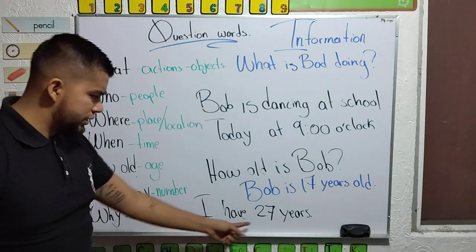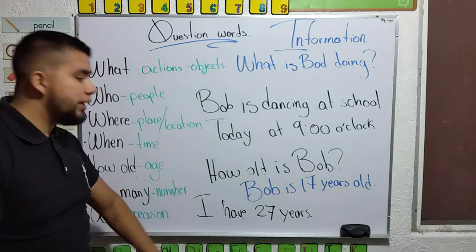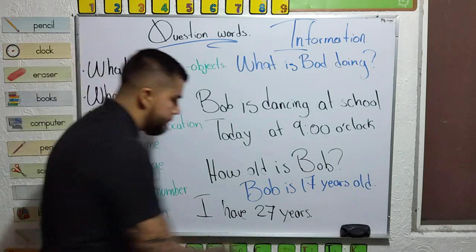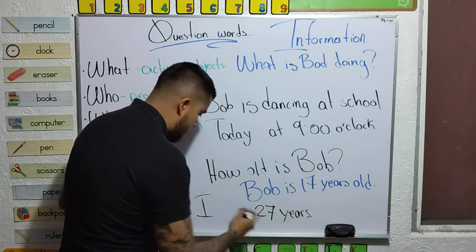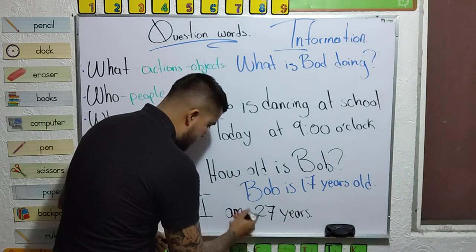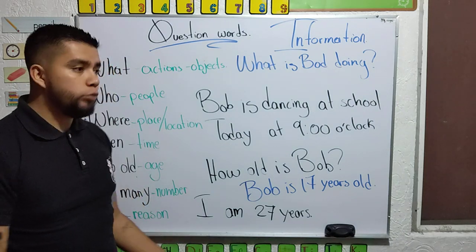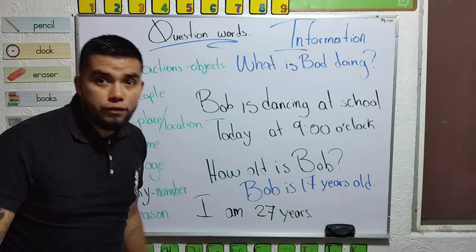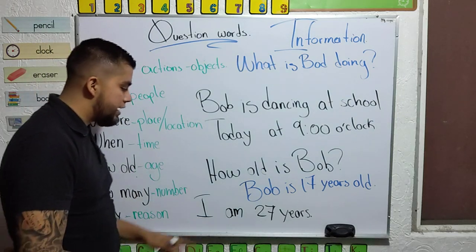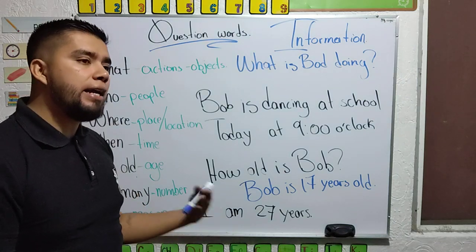In Spanish, this is correct, but in English, not. In English, we say, I am 27. I am 27 years old. Yeah? So never in your life say, I have. No, that's not correct.